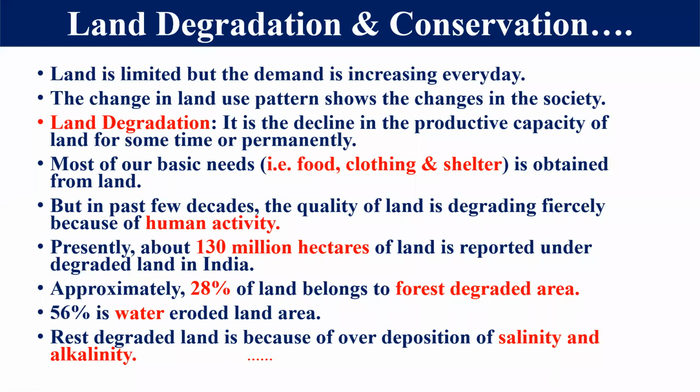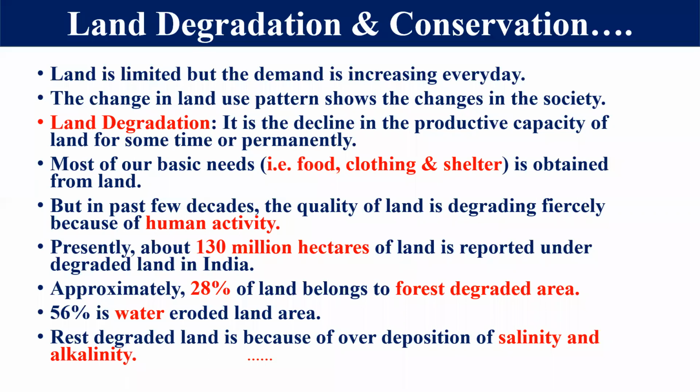Right, students? If we think about degraded land area, it is reported that about 130 million hectares of land in India is degraded, of which 28% belongs to degraded forest area, 56% is water-eroded area, and the rest is degraded due to salinity and alkalinity. It means we have done over-irrigation in that particular area.